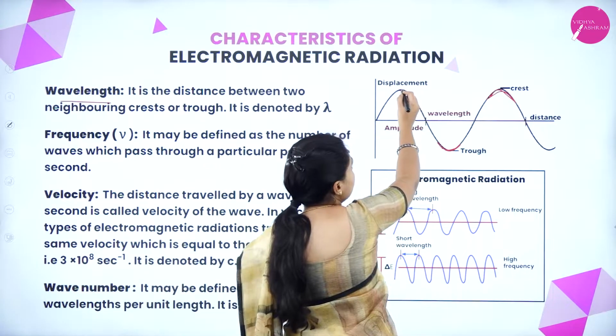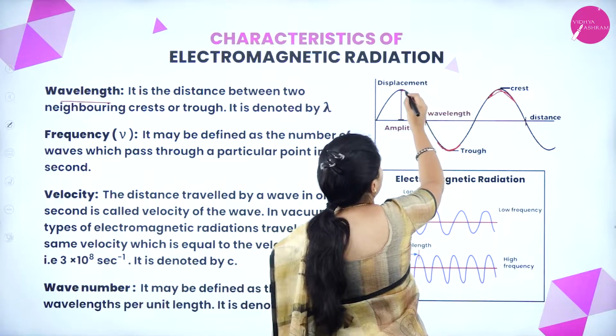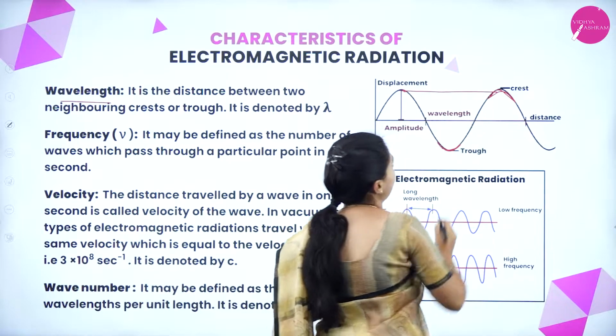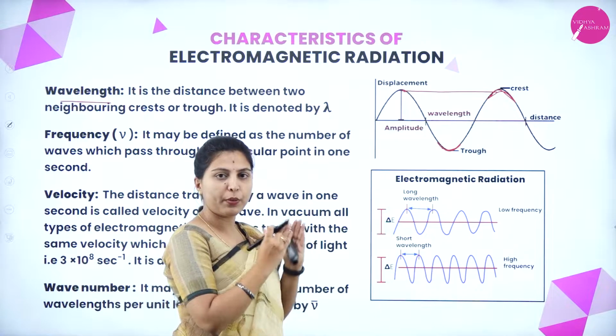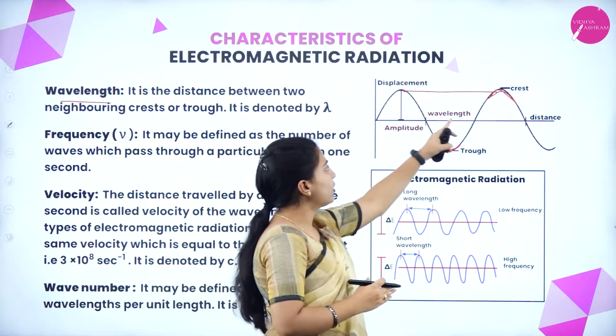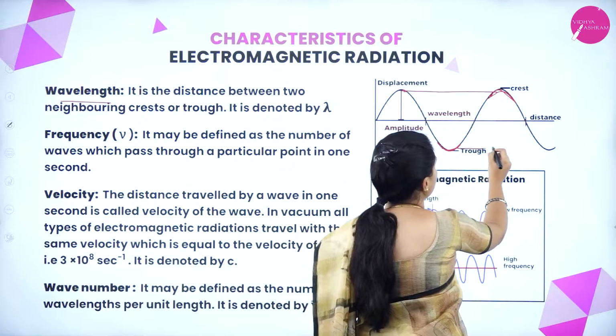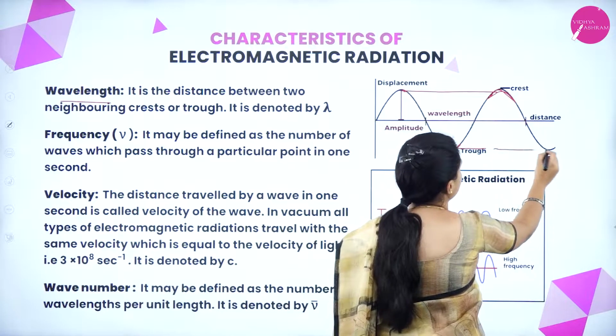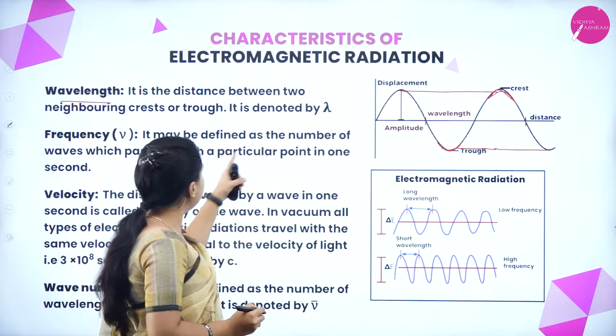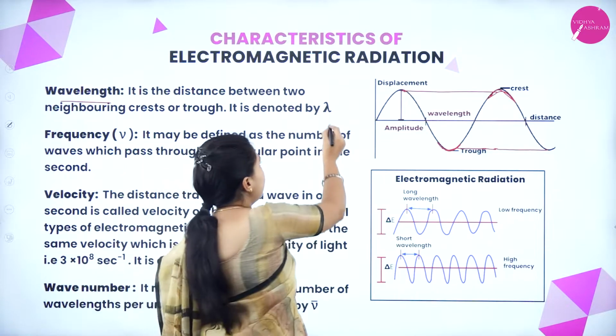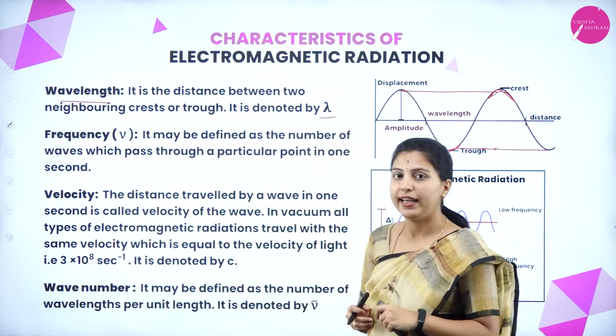If this is a crest and that is a crest, this is the wavelength. The distance between neighboring crest to crest, or if another trough is there, trough to trough, is also a wavelength. It will be denoted by the symbol lambda.